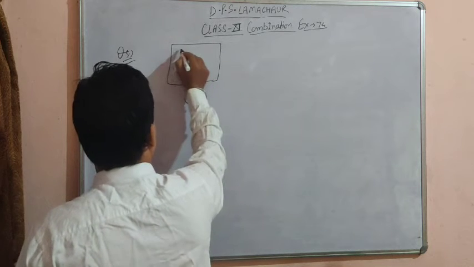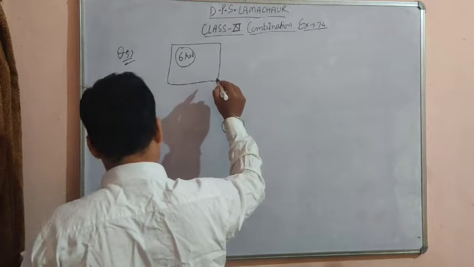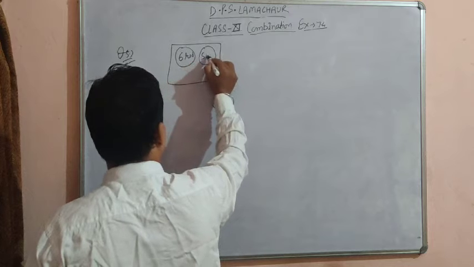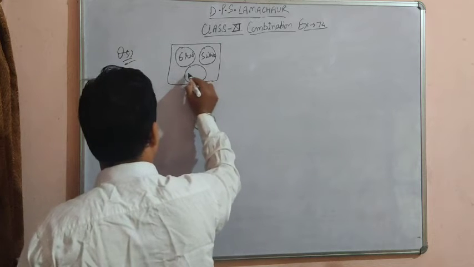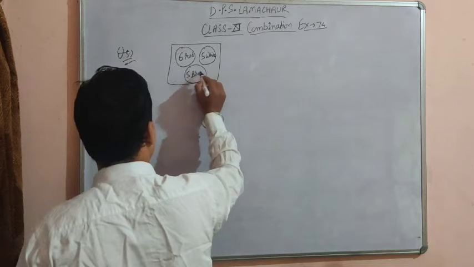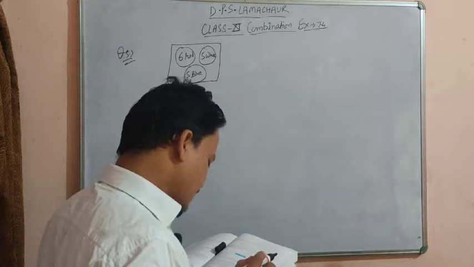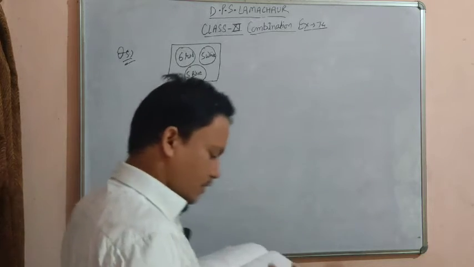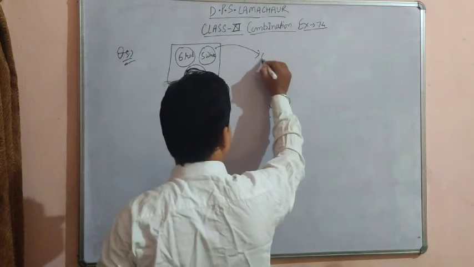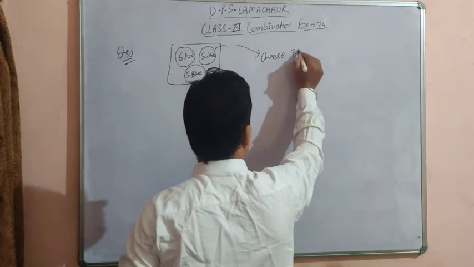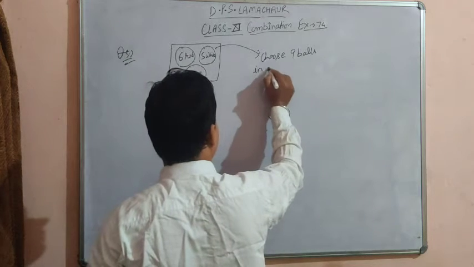We have 6 red balls, 5 white balls and 5 blue balls, and we have to select 9 balls from these such that each selection consists of 3 balls of each color. Means we have to choose 9 balls.